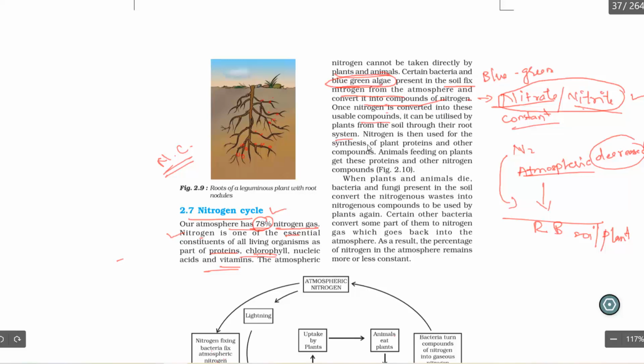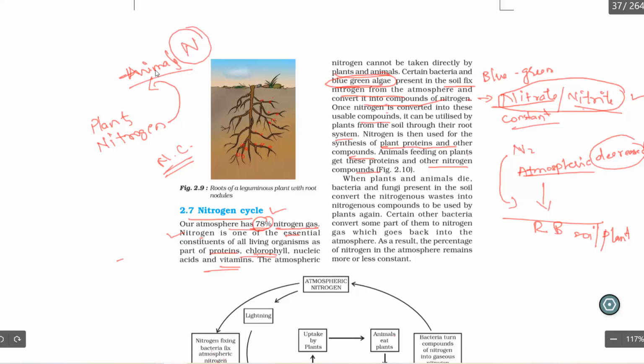These compounds are used in the synthesis of plant proteins and other compounds. Animals feed on plants, and these proteins and other nitrogen compounds are taken by the animals. When the animals eat the plants, what happens? The plants contain what? Nitrogen compounds. These compounds are taken by whom? Animals. So in this way, the animals get the nitrogen.